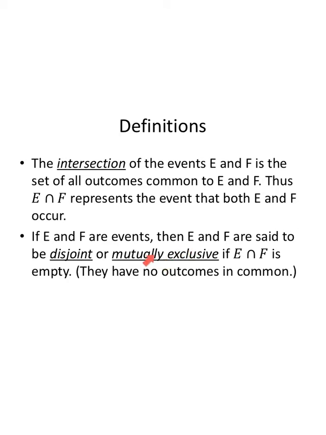If E and F are events, they're disjoint or mutually exclusive if they have no outcomes in common. And if you have nothing in common on a first date, don't make a second date. It's really not going to be worth your time. Just saying. Relationship advice from Tuesday Johnson.